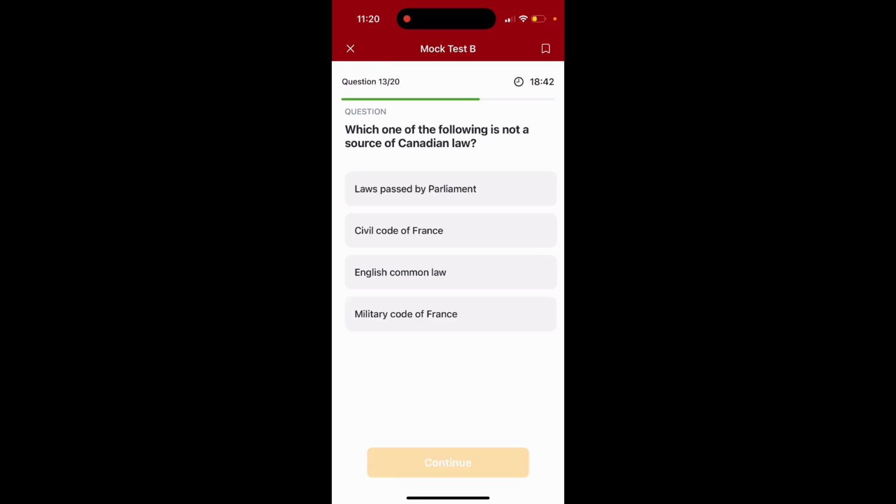Question 13. Which one of the following is not a source of Canadian law? Option 1, laws passed by Parliament. Option 2, Civil Code of France. Option 3, English Common Law. Option 4, Military Code of France. The answer is option number 4, Military Code of France.